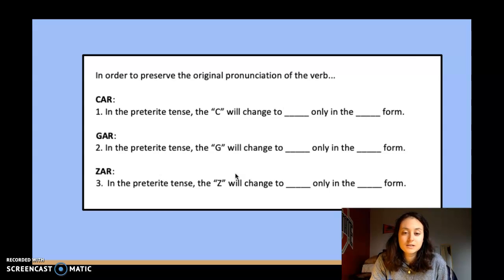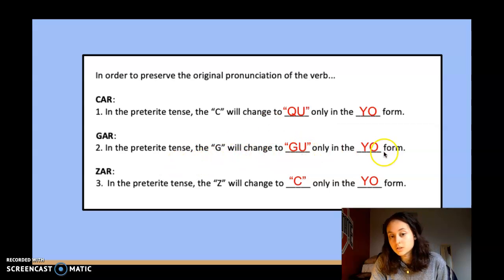So like I've been saying, in the preterite tense, the car verbs, the C becomes a QU, but only in the yo form. The G will change to a GU in the yo form, and the Z will change to a C in the yo form. So one last time for an example.